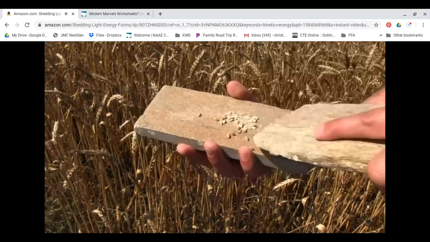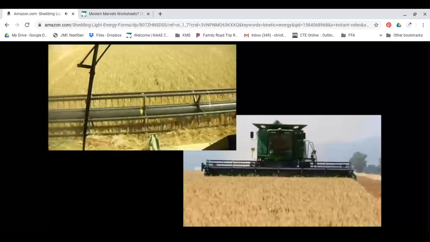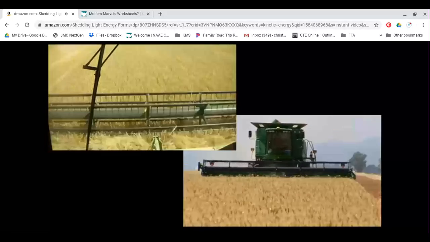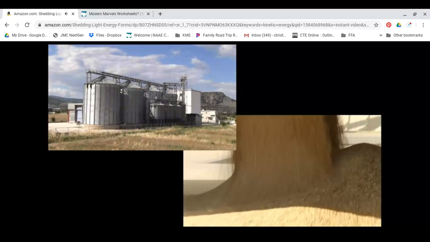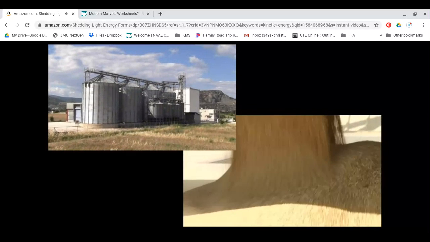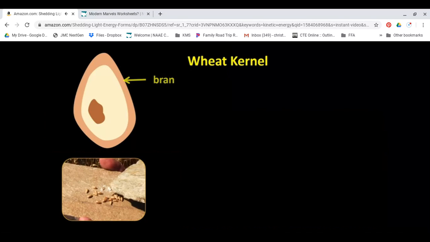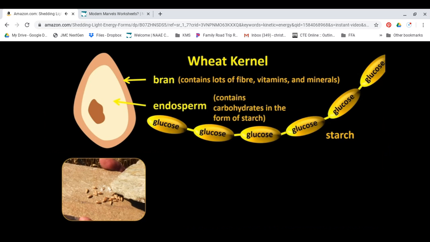Of course, it's not extracted by hand. The wheat is harvested by machines and transported to huge mills where other machines do the grinding and the separating. The wheat kernel is made of the bran, the outer layer that contains lots of fiber, vitamins, and minerals, the white endosperm, which is the part that has the carbohydrates in the form of starch, and a bit of protein, and the germ, which also contains vitamins and minerals.